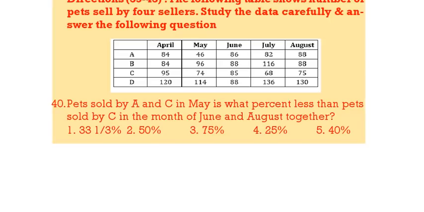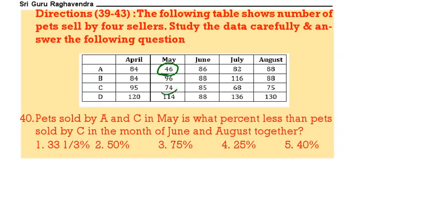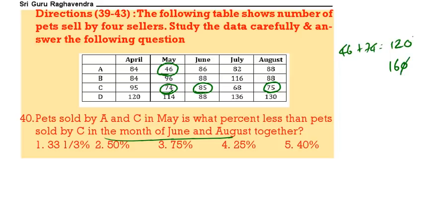Next, pets sold by A and C in the month of May. A 46, 74. 46 plus 74, that is how much? 120. Then C in the month of June and August. June 85, August 75. Total 160. Then this is what percent less? 0, 0 cancel, 3 4s, 4 4s. 3 is how much less than 4? 1 by 4. 1 by 4 equal to 25%.